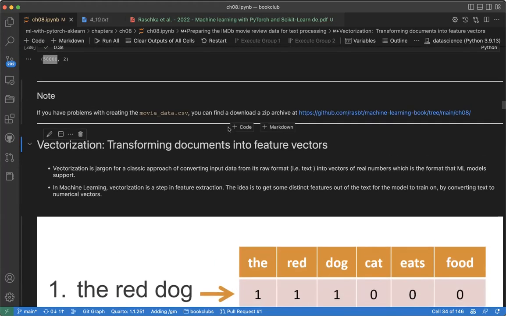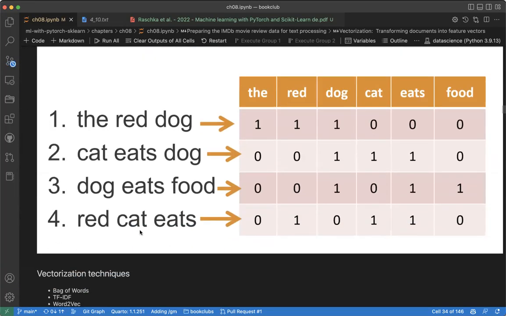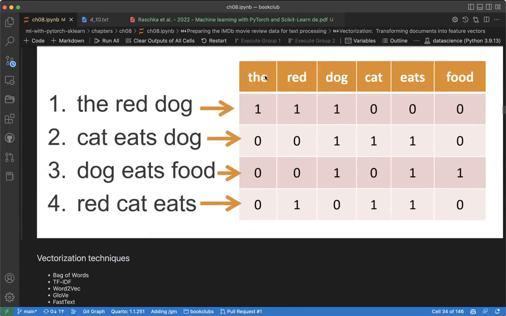Given 5,000 documents, meaning the 5,000 reviews, I need to create a dictionary like this. Words that repeat are not repeated. For example, here we have dog, here we have dog, but we only have one dog in the dictionary. So we create an instance of only one of each word from all the documents to make a dictionary.